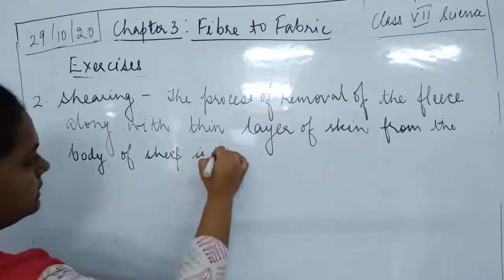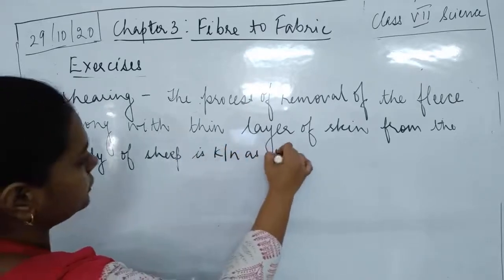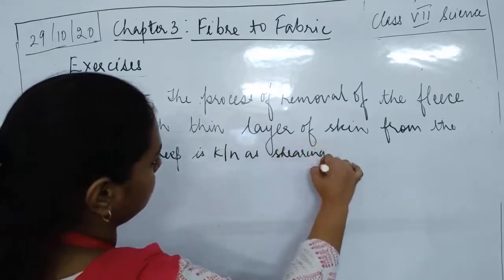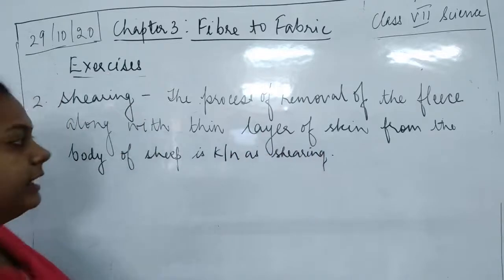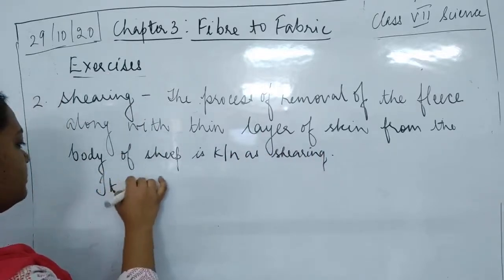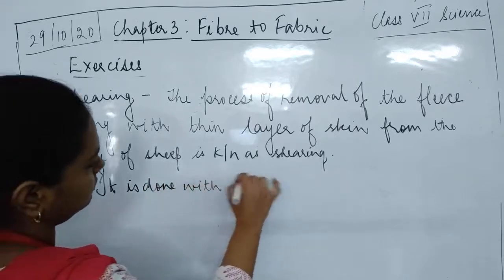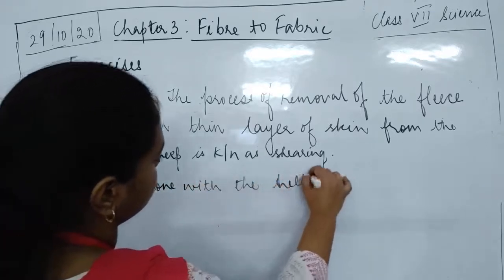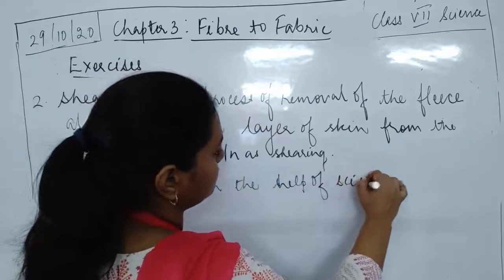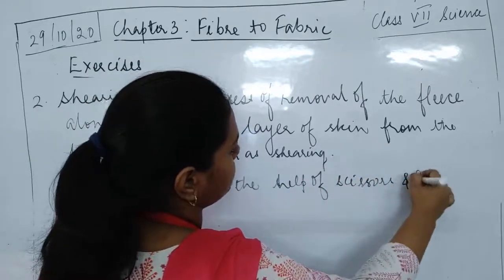It is known as shearing. You can also add, it is done with the help of scissors and razors.